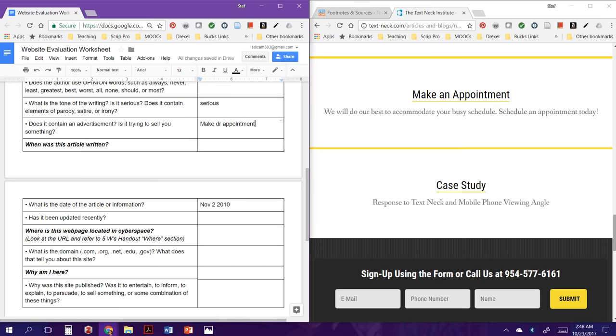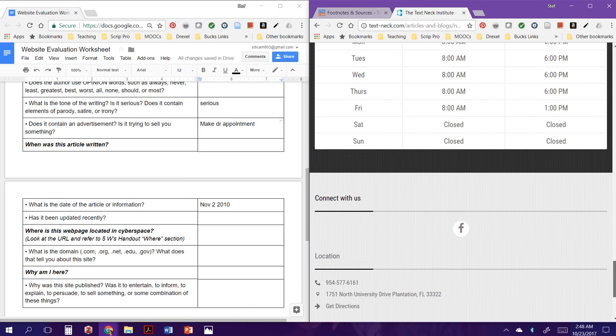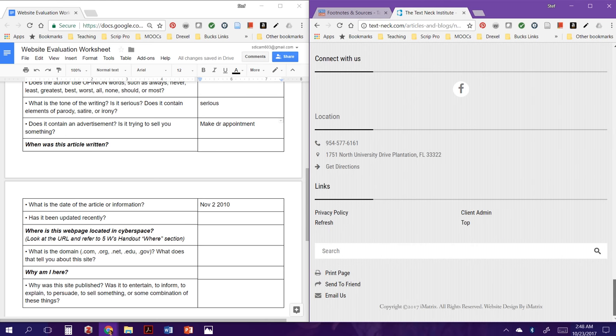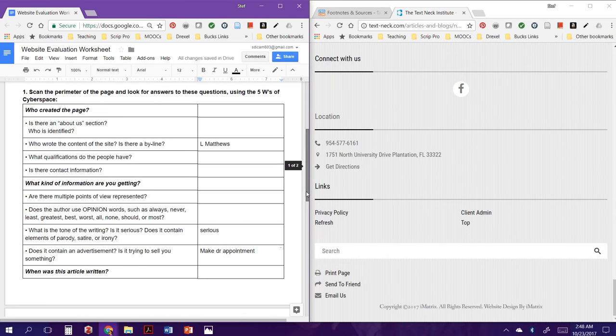So that's that, but there's a lot of contact information here. He has a phone number, an email contact form, and he also has his physical address and phone number. So, you know, he's a legitimate doctor, I think, based on all that. So we can say there's email, physical address, and phone number. And so now we still have to figure out who's in charge of this website.